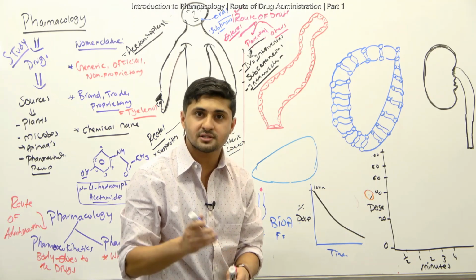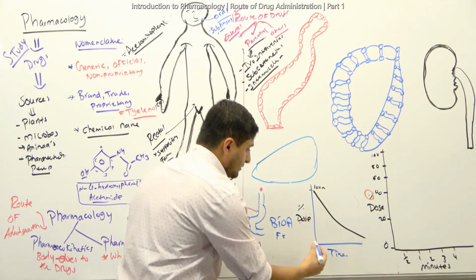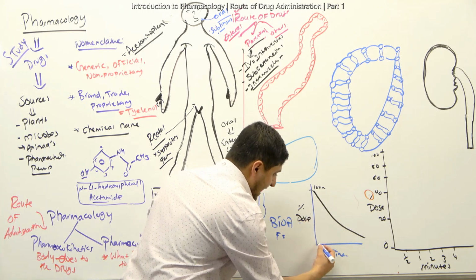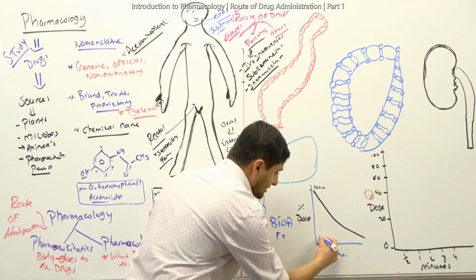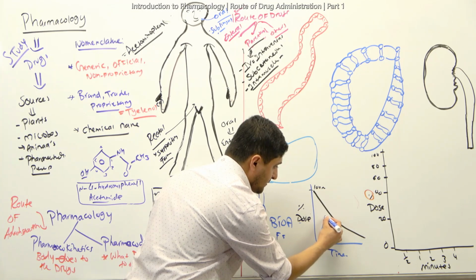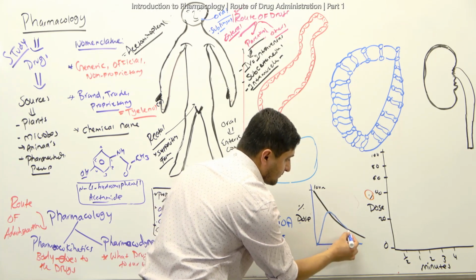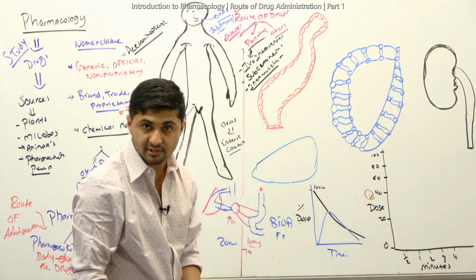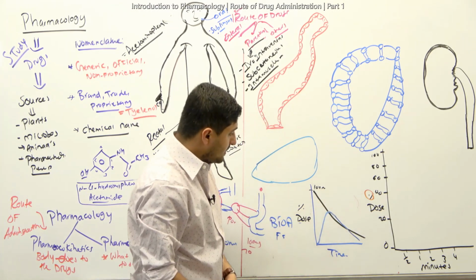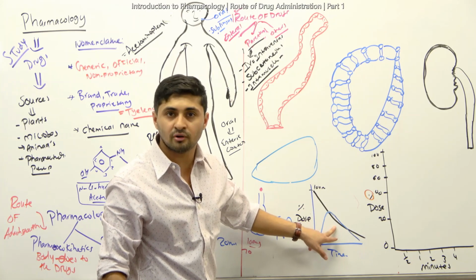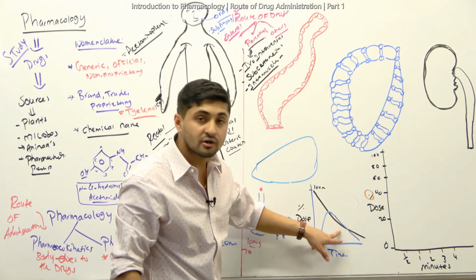But if you look at the oral route, from the time you take the drug, the graph is going to go up like this. It's going to get absorbed, then redistributed, and after that it starts falling down like this. This is the process called elimination, because after the biotransformation the drugs are inactive or more soluble, and then those drugs get eliminated.